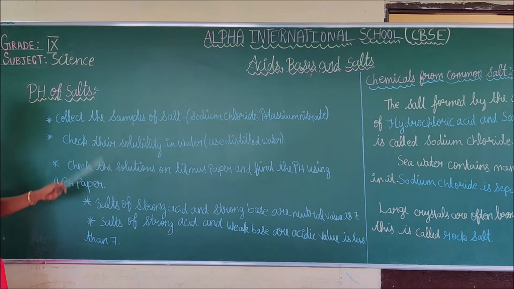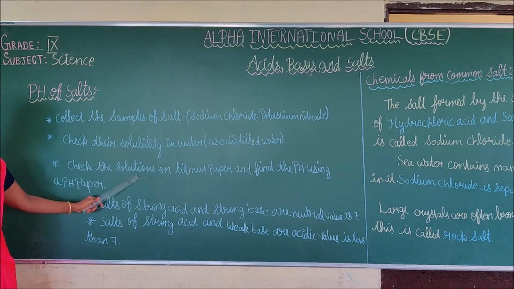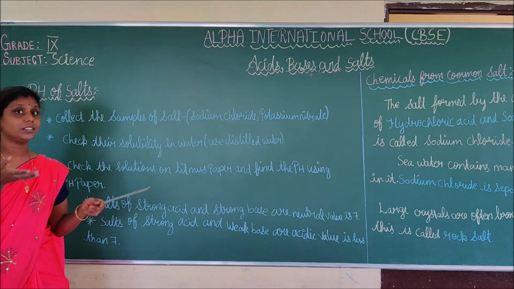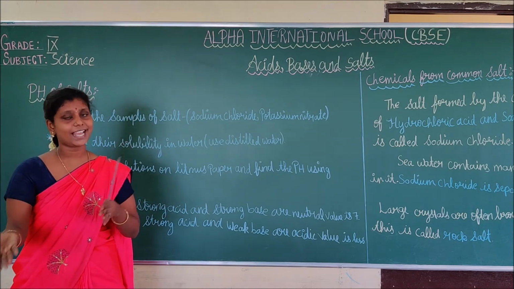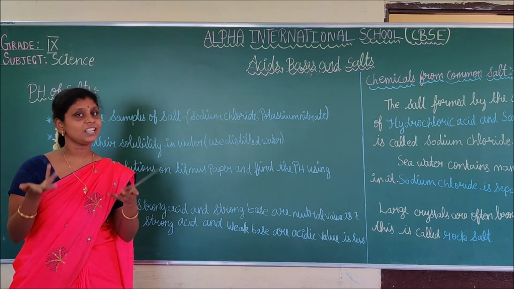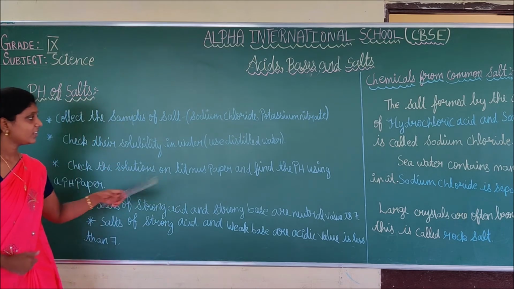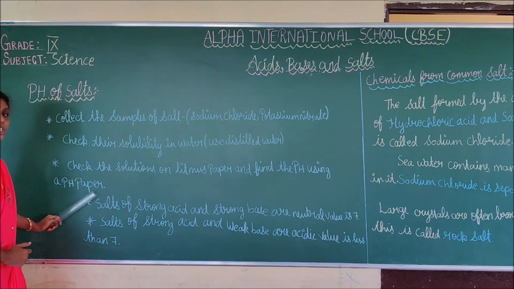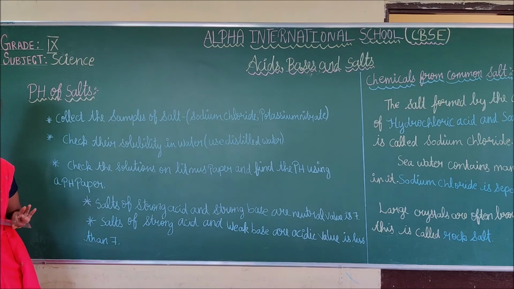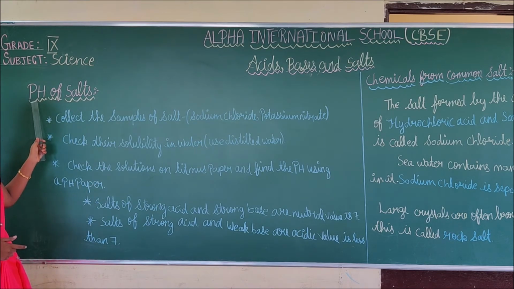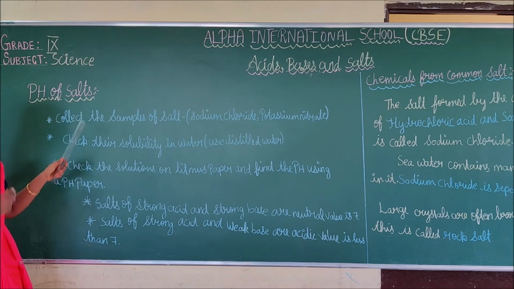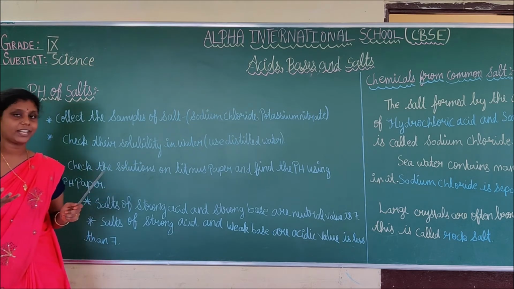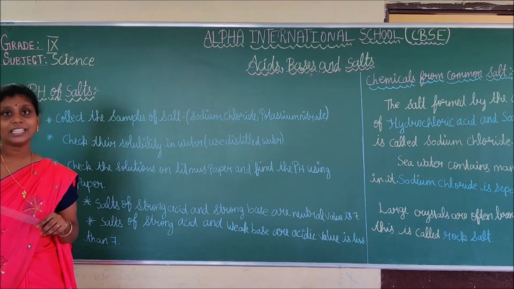You understand, students? Next, check the solution on litmus paper. By using litmus paper, you can check whether the solution is acid or base or neutral. We can easily find out. Next, find the pH value by using pH paper. We are going to find out the pH of salt. For that, by using this pH paper, we can easily find out the pH value of each salt.